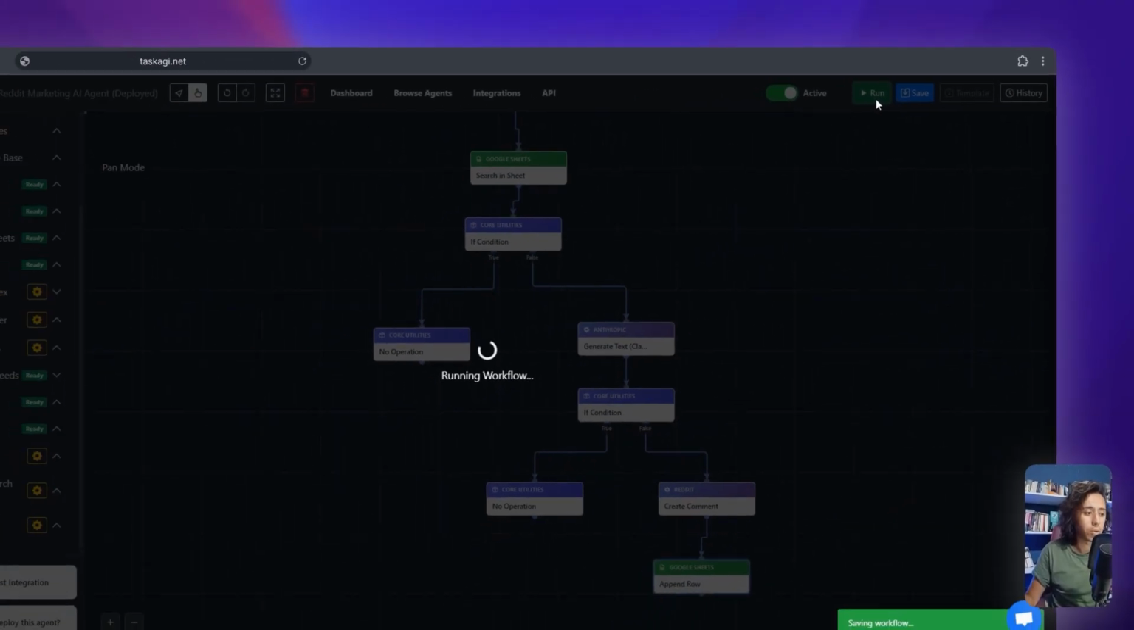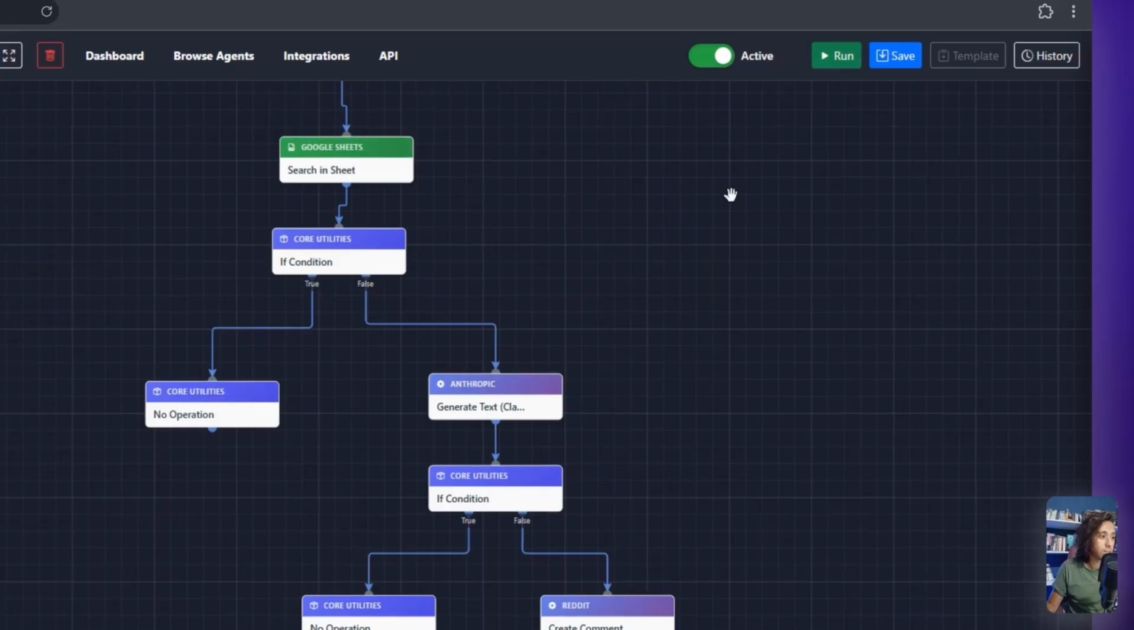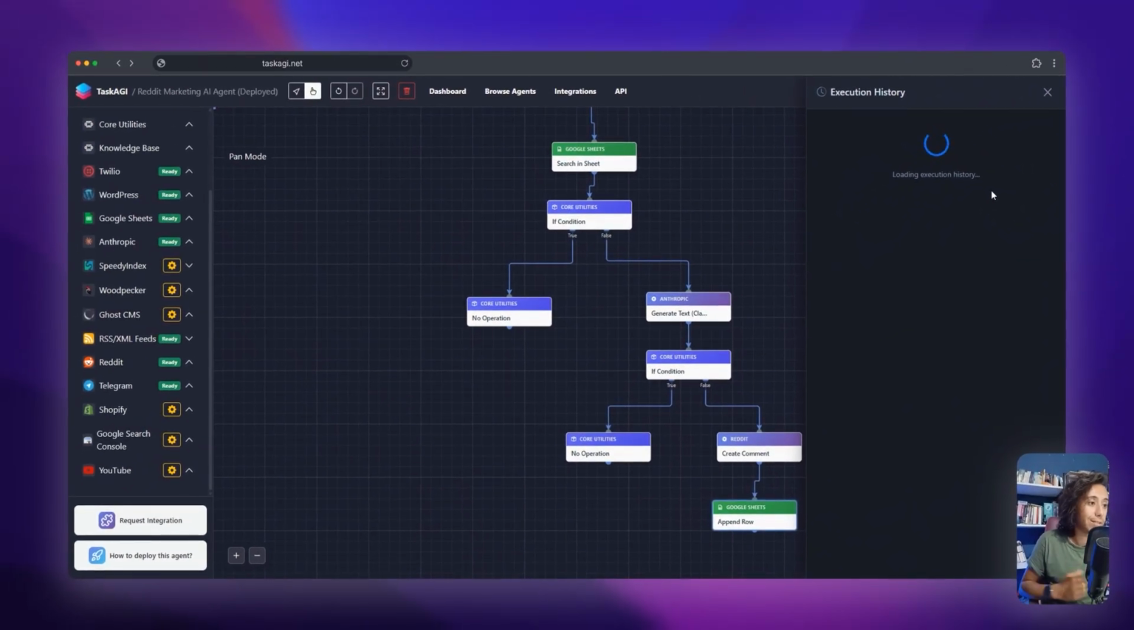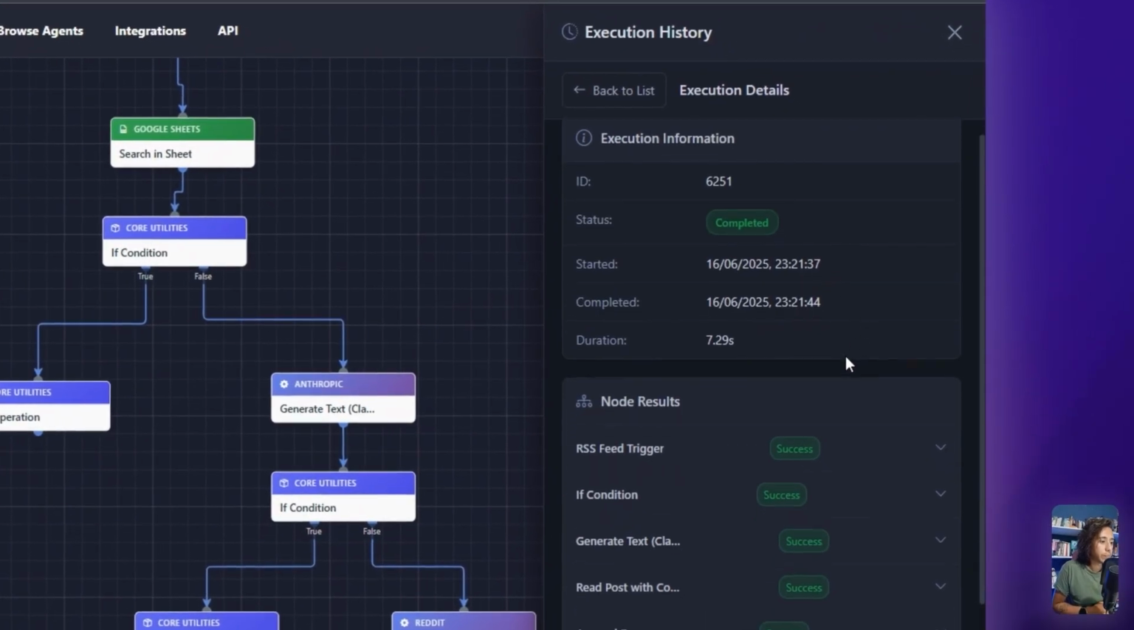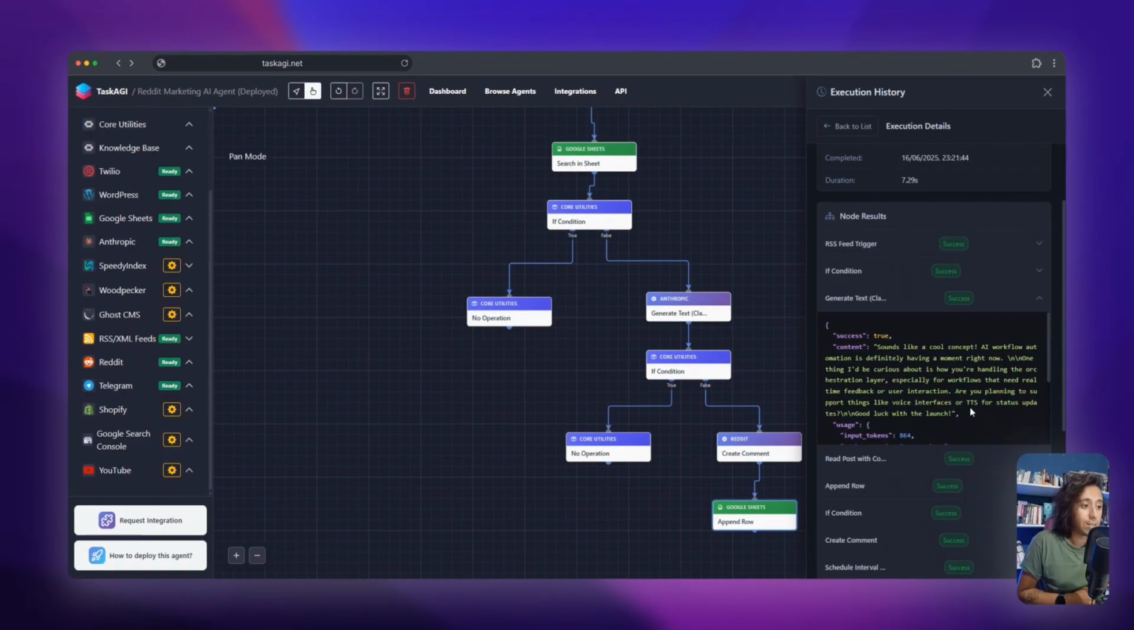So this is a real life example of how it works. I'm going to run this one more time. Okay, we've created another post. Let's open our history and see how it looks. So here's what it says. Sounds like a cool concept. AI workflow automation is definitely having a moment right now. Blah, blah, blah, blah. Are you planning to support things like voice interfaces or TTS? You know, the reason it says this is because it's trying to start a conversation where we could actually promote our AI model for text to speech.